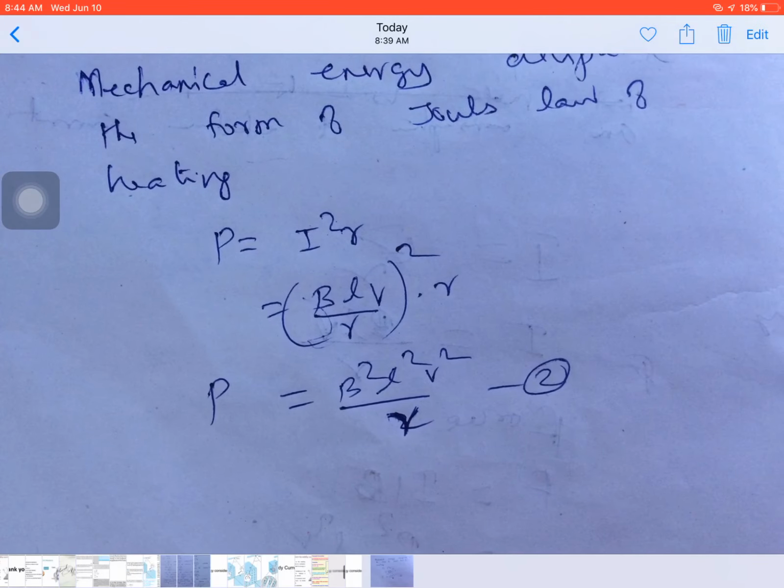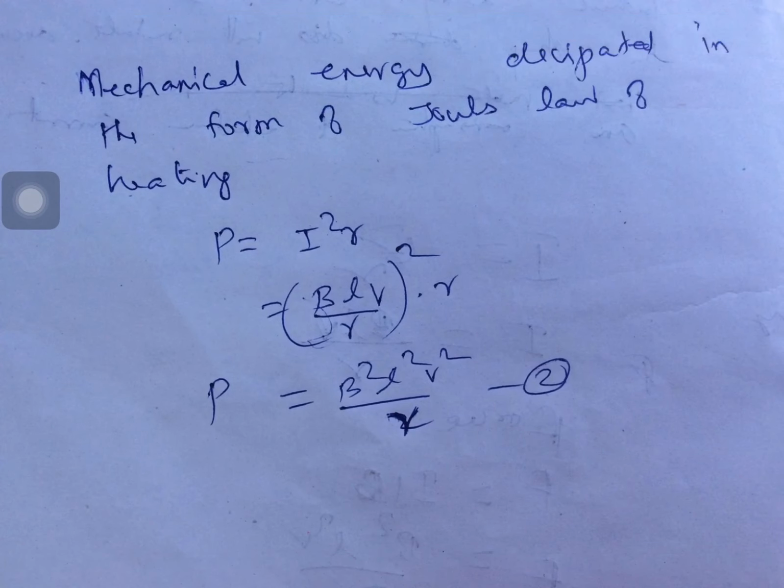On the other side, what happened? The mechanical energy is dissipated in the form of Joule's heating. The power is I square R, where I equals BLV by R, the whole square into R, so we can write P equals B square L square V square by R. By comparing the first and second equations, these are equal. That means the work done on PQ, that is mechanical energy, is converted into heat energy. So this is the way we can see the energy consideration.